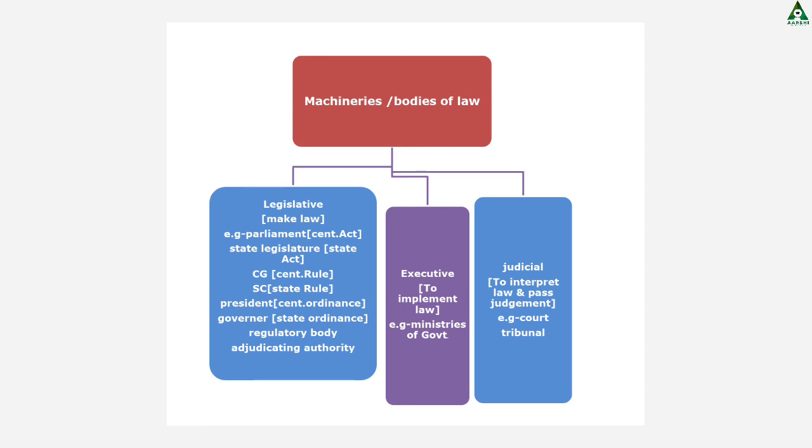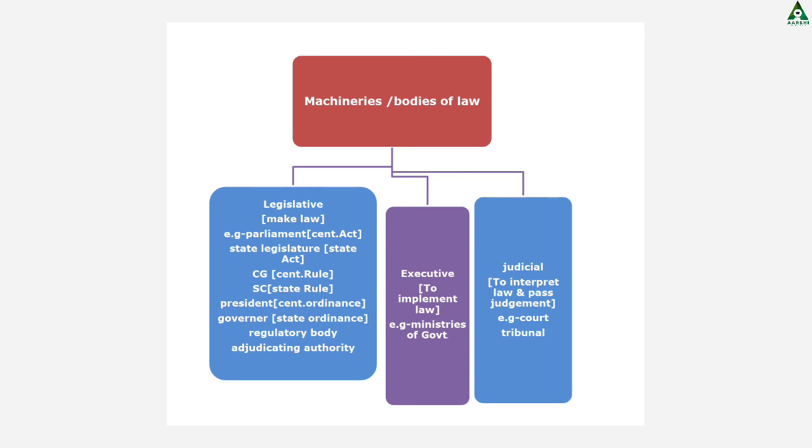Thereafter, executive. Executive means those who implement law. There are various ministries of government who implement law. Examples: Ministry of Defense, Ministry of Corporate Affairs, Ministry of External Affairs, Ministry of Commerce and Industry and many more, who implement the law in the country. Thereafter, judicial. Judicial are those who interpret the law and pass judgment.